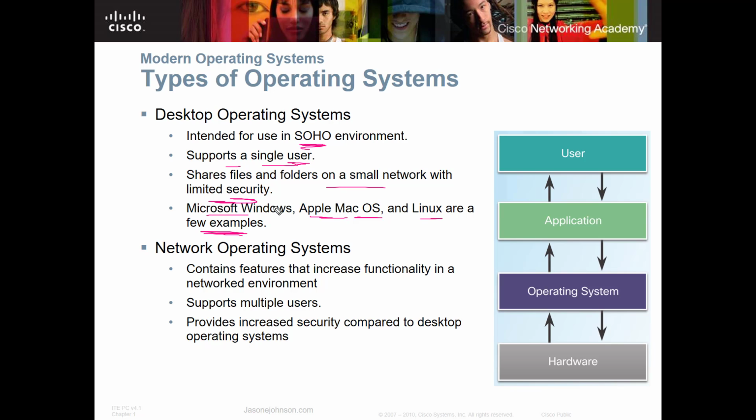So when you move to network operating systems, those do have features that increase functionality, such as you can log on to, let's say there's 5 computers in your network. You can log on to any one of those 5 computers and you can get your files. You don't have to create a user on each one of those computers to access it, because your login information is contained on the network operating system or some server somewhere, and then that gets passed down through a profile. That supports multiple users. Many different types of users can be set up on there.